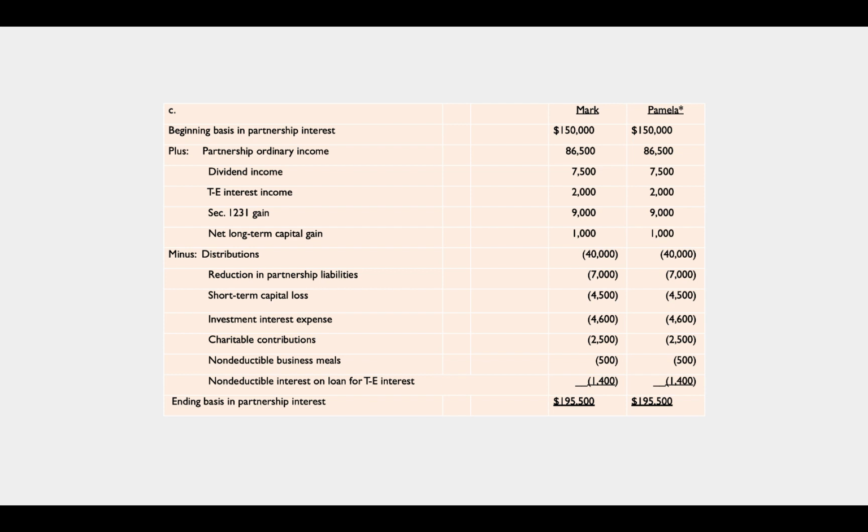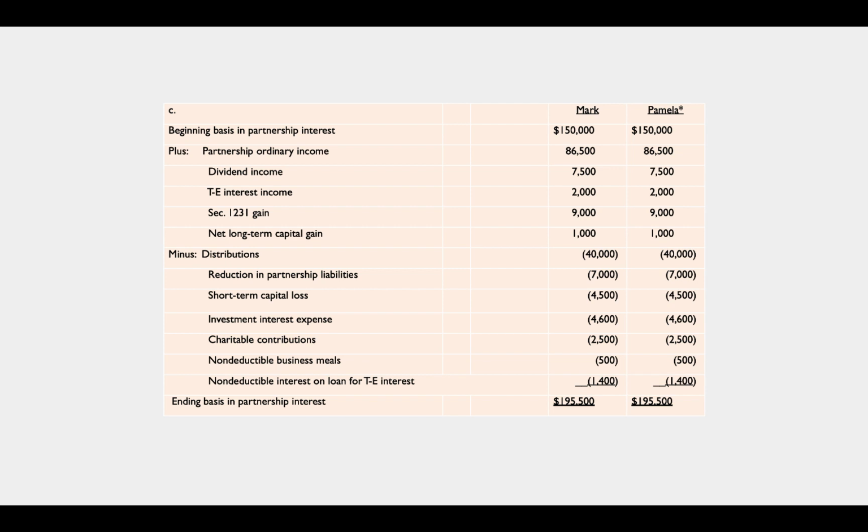We adjust up for our share of income. We adjust down for our share of expense. We also make adjustments for liabilities. And we make adjustments for things that are tax exempt, so they're not part of our taxes, but they're still income or expense. And we adjust either up or down for these.